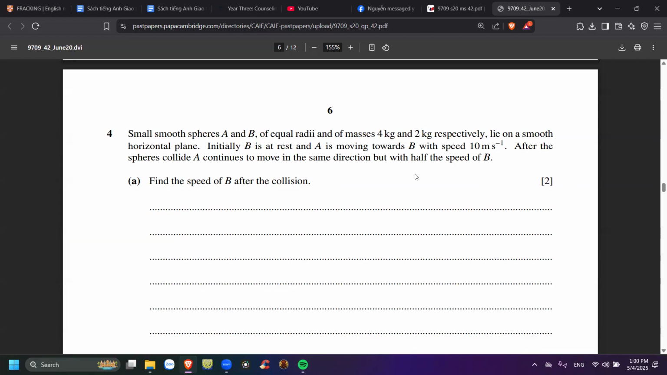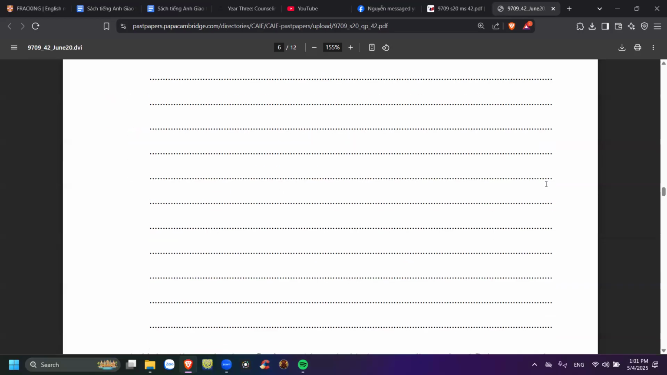So B has to move the same way because the momentum of A is too great, I think. However, A would have half the speed of B. So it means that VB final will be 2 times VA final, right? Be careful with this one. VA afterwards is only half of the speed of B afterwards, right? All right, so find the speed of B after the collision is 2 marks. Tìm tốc độ B sau va chạm 2 điểm.